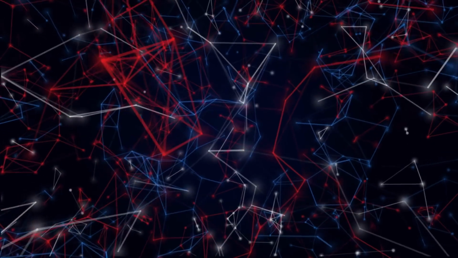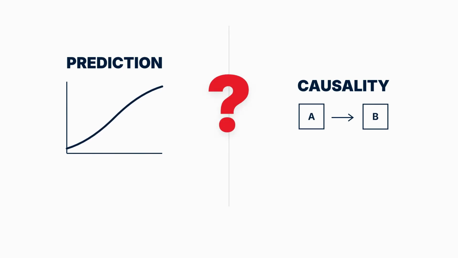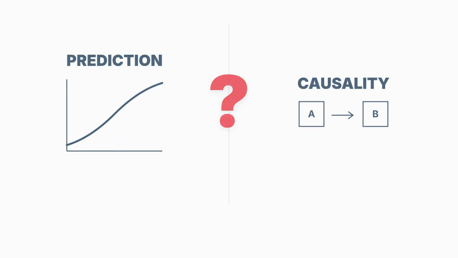Machine learning models are increasingly used to guide decisions in healthcare, business, and public policy. But most machine learning algorithms focus on prediction and statistical associations, not on causal relationships. So an important question arises: can we rely on machine learning to make decisions if it does not identify causality?